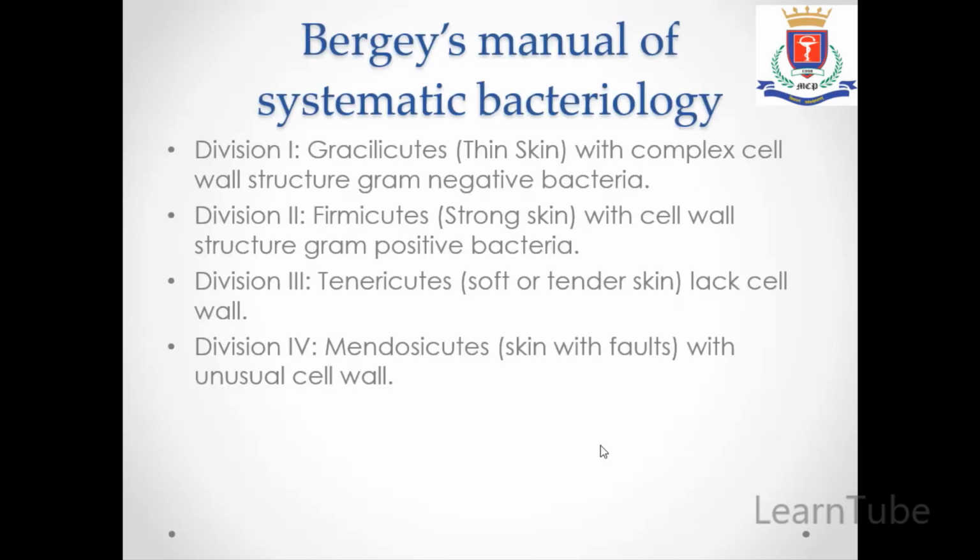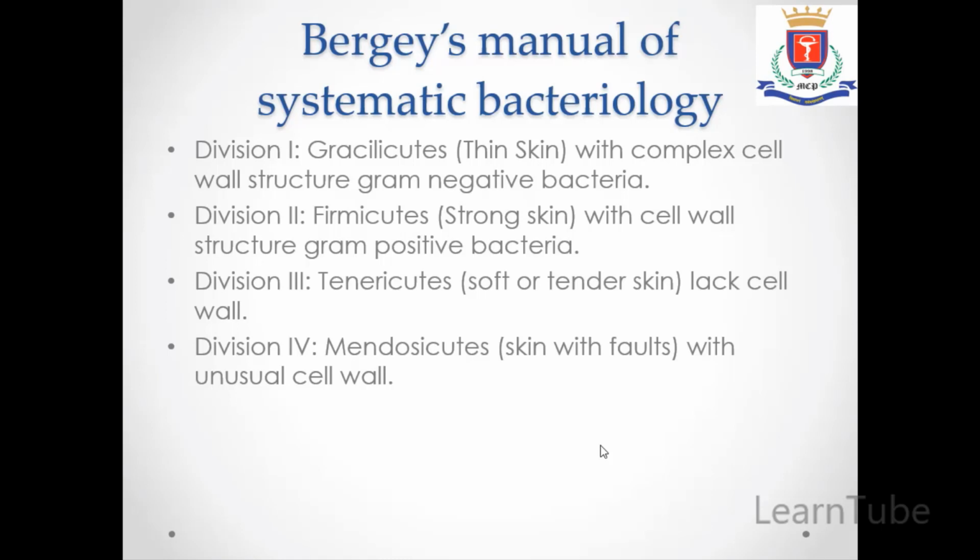Next is Bergey's Manual of Systematic Bacteriology. There was a scientist called Bergey who divided the bacteria into 4 divisions depending upon the cell wall. Division 1, also called Gracilicutes, had thin skin, that is, a complex cell wall structure. An example is gram-negative bacteria. Division 2, that is Firmicutes, had strong skin, that is, a strong cell wall structure.